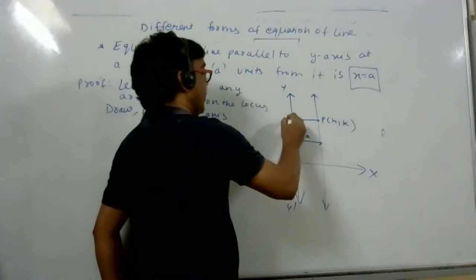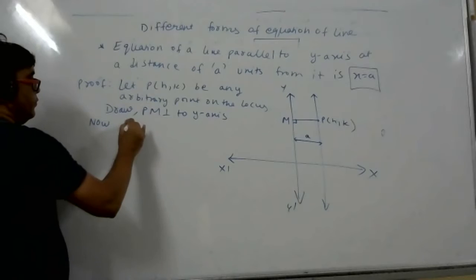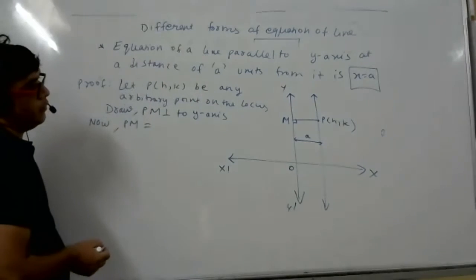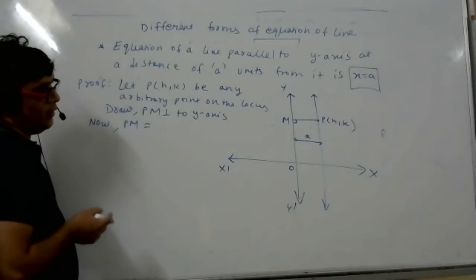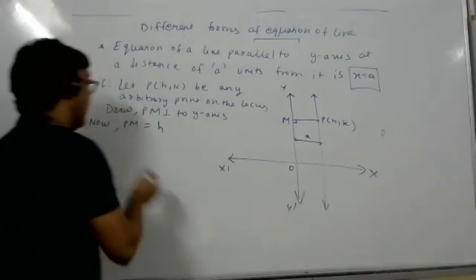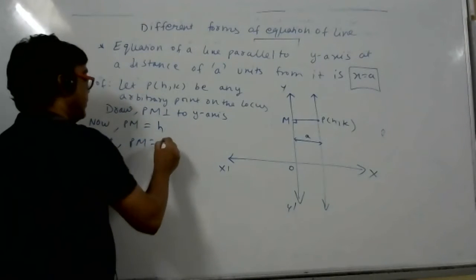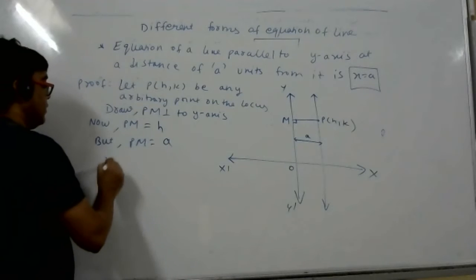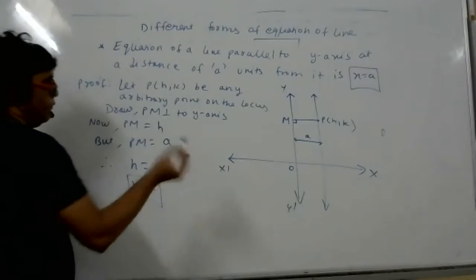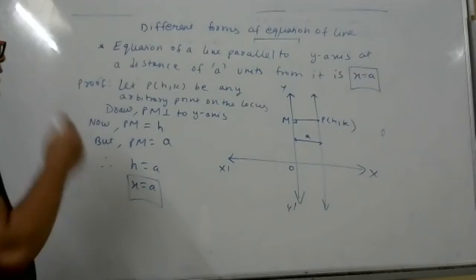Now tell me, if you are very intelligent, what is the length of PM? H. X is not there now. PM is h because its coordinate is (h, k). But PM is also what? A. PM is h, PM is a, therefore h is equal to a. Last step, replace h by x. This is the answer. Over. Everybody has to understand all this.